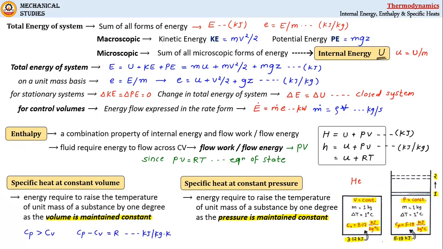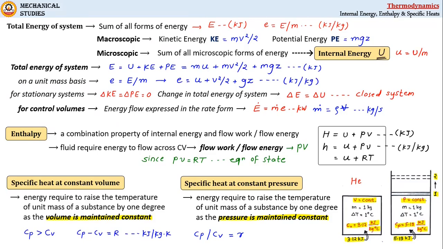The ratio of the two specific heats, Cp and Cv, is called the specific heat ratio, gamma. We will cover all these relationships again in the video on ideal gas laws and equation of state separately, so you can watch that video later.